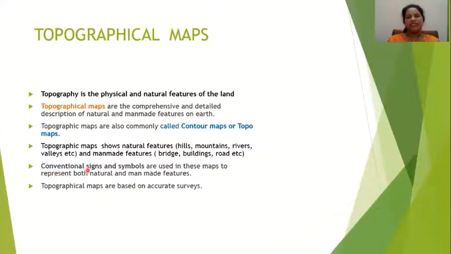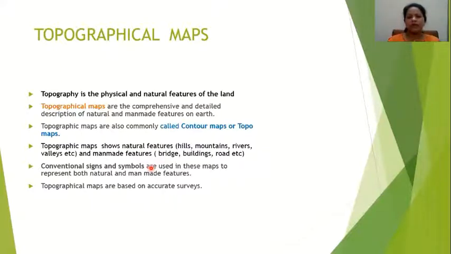Now, conventional signs and symbols. This also I think you have studied in your previous classes, 8th standard and 9th standard. To interpret a map, we have to know what the signs and symbols are which are shown on a topographical sheet or map. With the help of these conventional signs and symbols only you can identify the features of different types, man-made or natural.